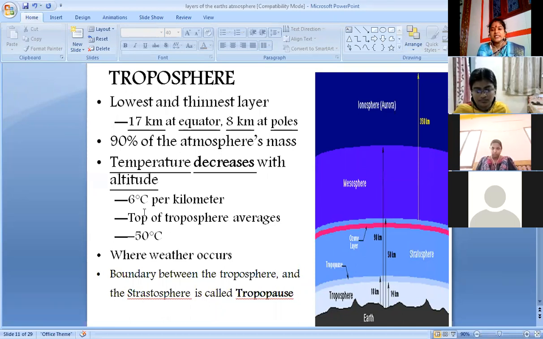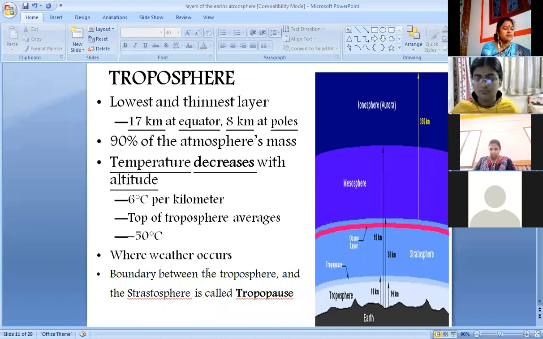So the temperature varies from 6 degrees Celsius to minus 50 degrees Celsius, where weather also occurs. According to how the temperature has varied, we could see the weather, whether it is cold or summer or winter, like that. The boundary between the troposphere and stratosphere is called tropopause. I told you. The next one.